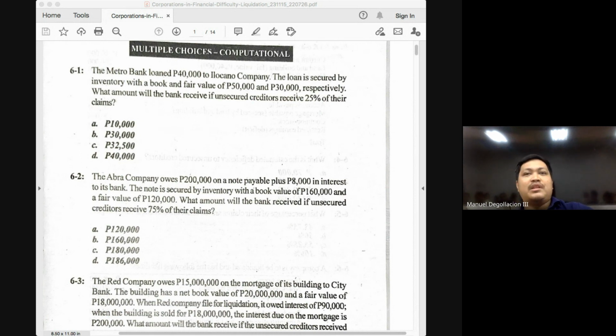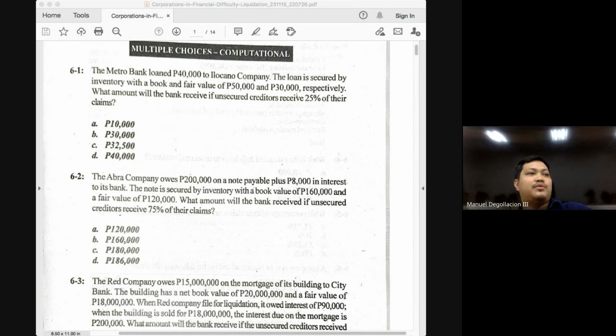Because what if your payment rate is only 50%? Do you think someone will provide you future services when he will only be receiving 50% of the value of the services rendered? The answer is no. And again, this is the third type of creditor, unsecured with priority.